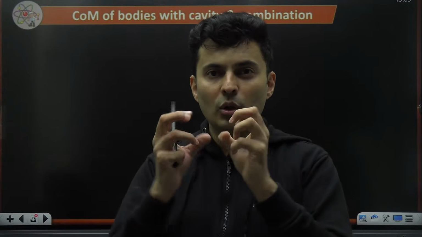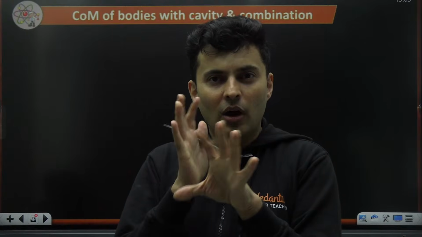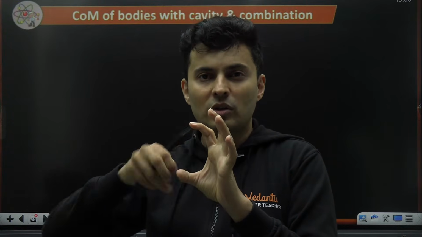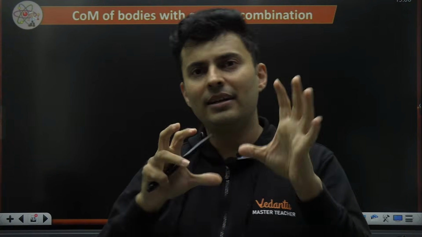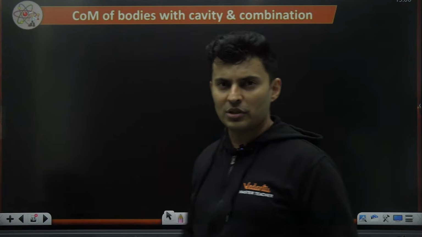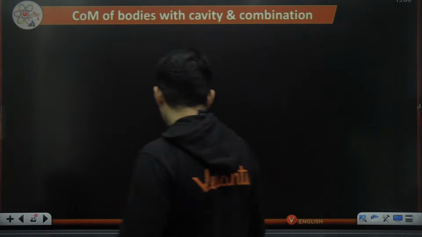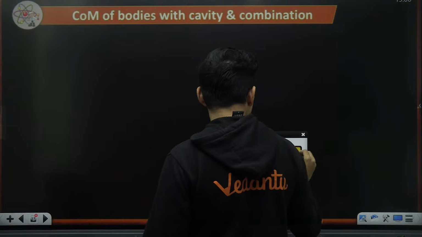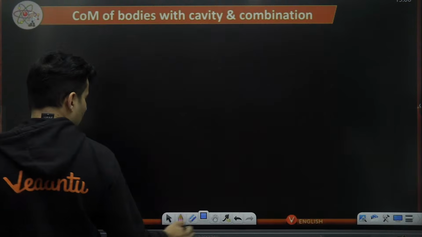two bodies to locate where the center of mass is, or you will remove one body from the other body, scooping out, which is also called as cavity problems, to find the center of mass of the remaining portion. What do I mean by that? Just say, for example, we take a geometrical structure like this.